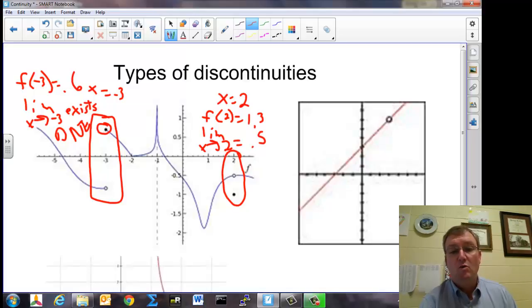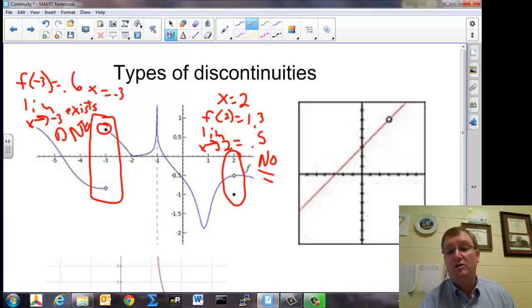So we've got the first two parts of the test are true. The function's defined, the limit exists. Are the function and the limit the same? So no, they're not. So this one fails at the third prong of our test, the third piece. No, the function value and the limit are not the same, therefore the function is discontinuous.